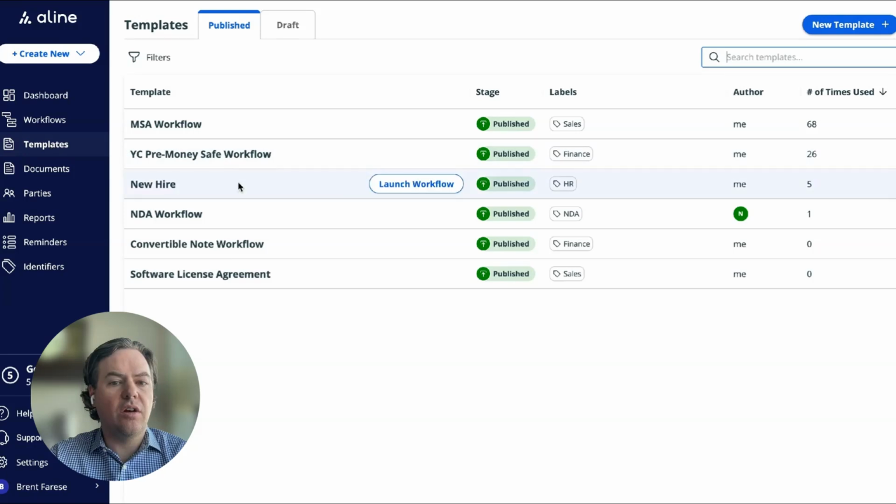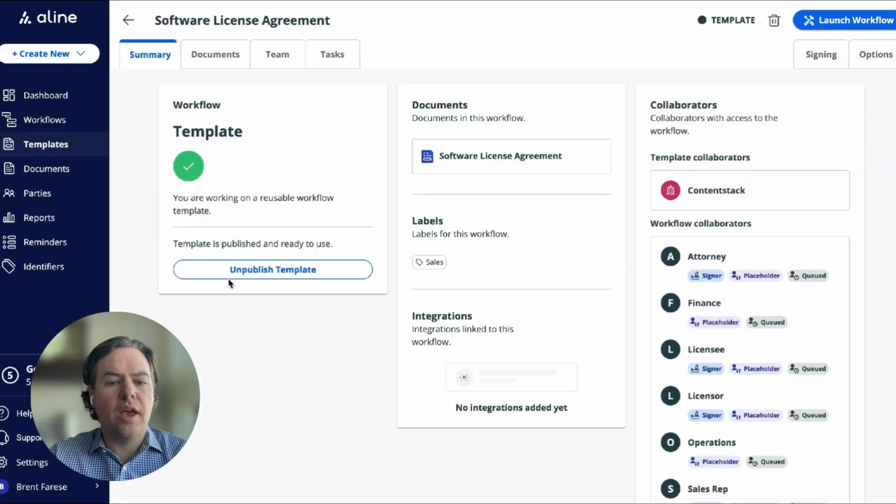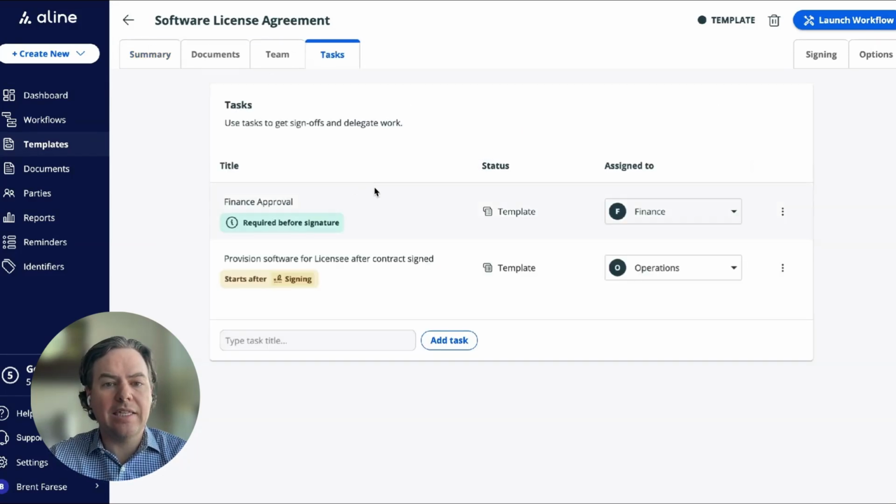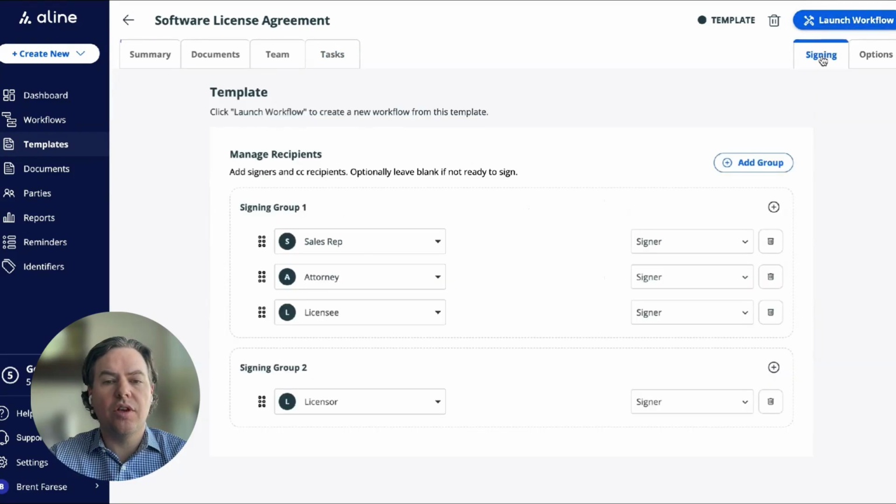So as you can see here, I have template workflows for software license agreements, hiring new employees, doing NDAs, third-party agreement reviews. And if I go into any particular workflow, I'll have my documents that are part of that particular template workflow, as well as tasks that different team members need to conduct when this workflow is launched and used. And in addition, I also have electronic signature and approval processes that are part of this template, such that when I launch and use it, they are followed consistently, time in and time out.